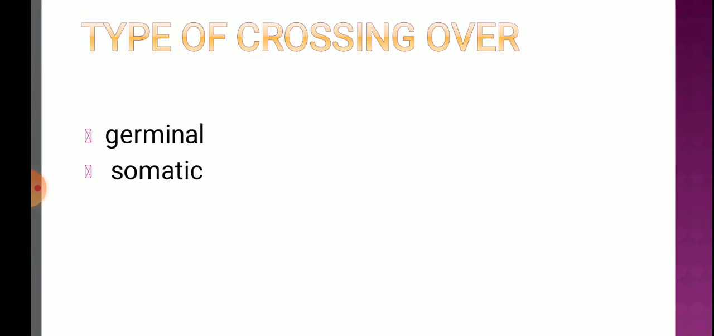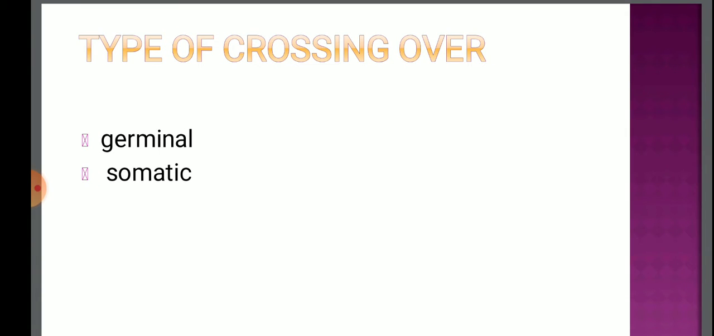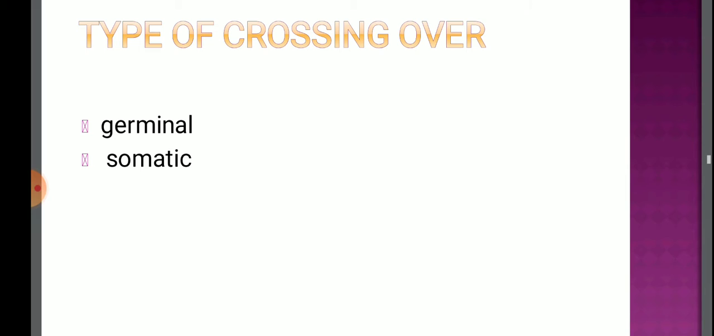And the second one is somatic or mitotic crossing over. This is a very rare type of crossing over, in which crossing over occurs in the somatic cell of the offspring, but there is no significance because if there is a change in the somatic cell of an organism, this new recombination will not be able to enter the next generation, the next offspring.